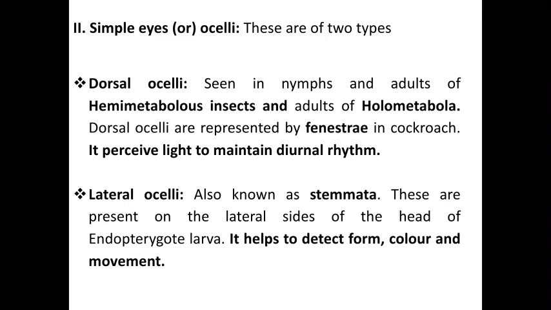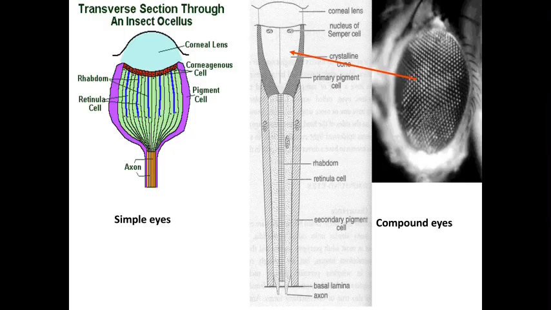The lateral ocelli are also known as stemmata, and these are present on the lateral side of the head of the endopterygote larva. The function of the lateral ocelli is to help detect the form, color and movement of the object.